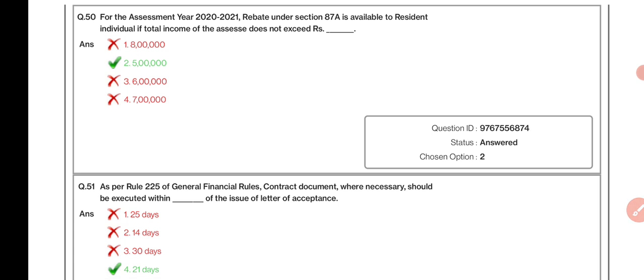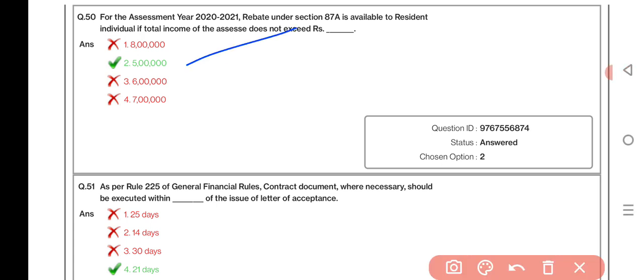For the assessment year 2020-21, rebate under section 87A is available to a resident individual if the total income of the assessee does not exceed rupees 5 lakh. As per Rule 225 of GFR, a contract document where necessary should be executed within dash of the issue of the letter of acceptance: 21 days.